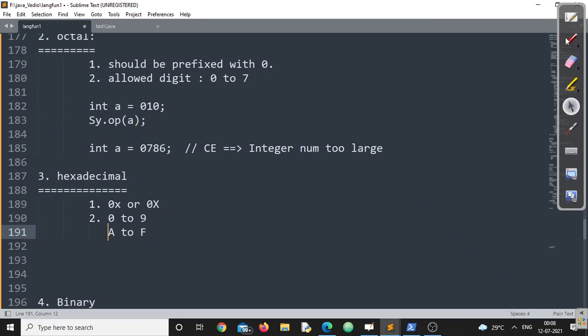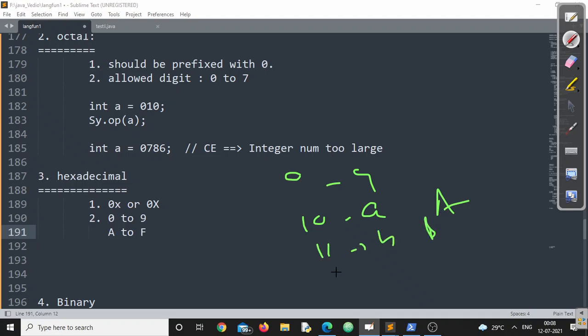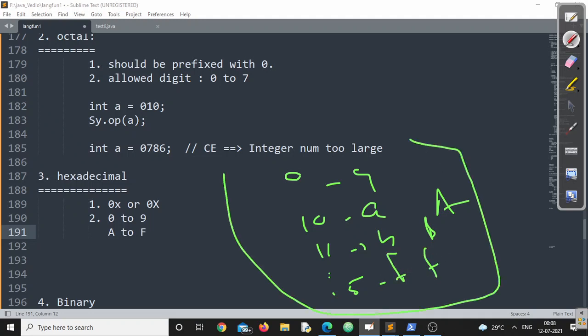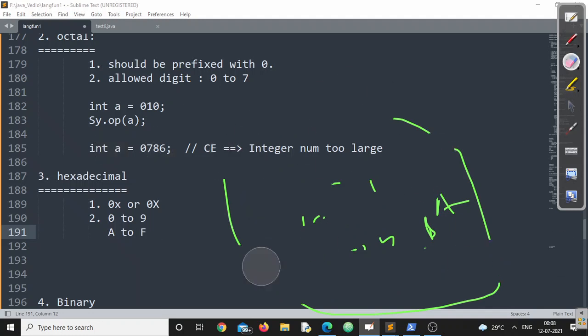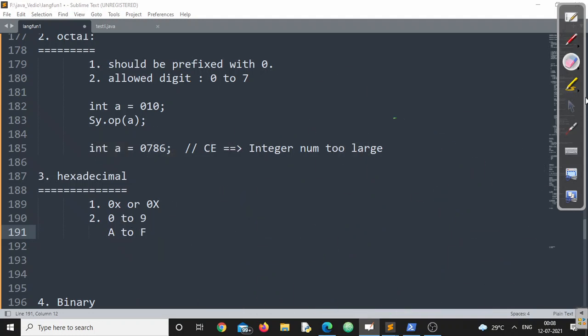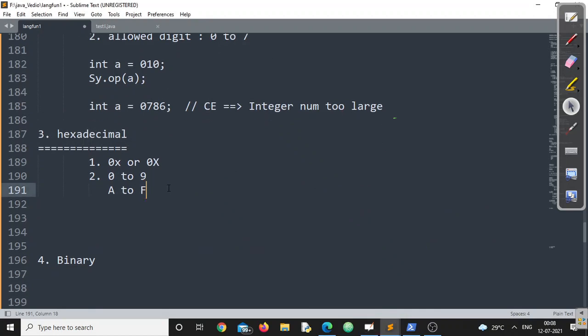I think you know all this, right? 0 to 9 is fine. 10 is represented by A or capital A, both are fine. 11 is represented by B or capital B. Similarly, I can go up to 15. 15 is F, either capital F or small f, doesn't matter. So all these things are allowed for a hexadecimal number. The rules remain same as in octal.